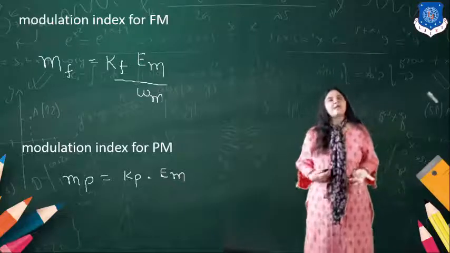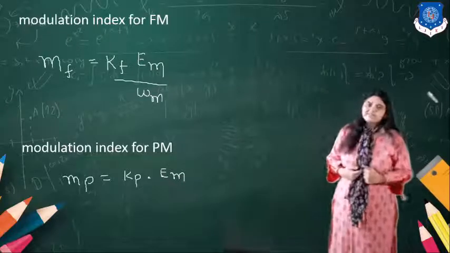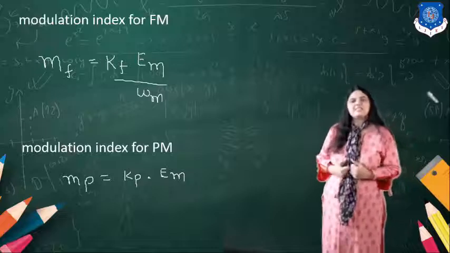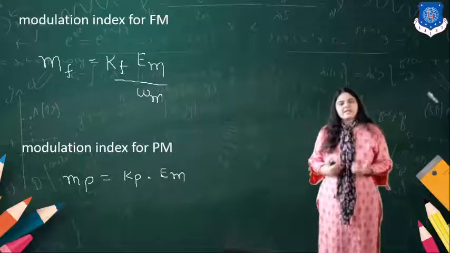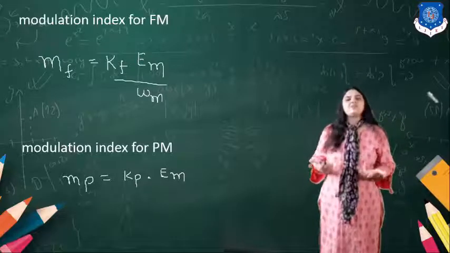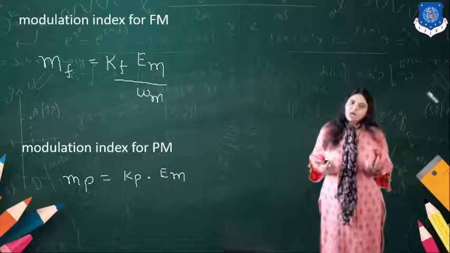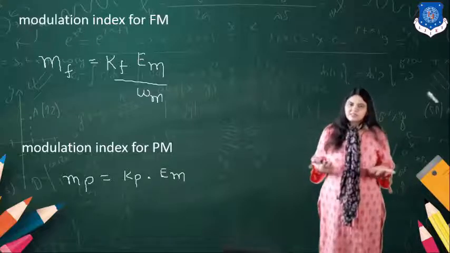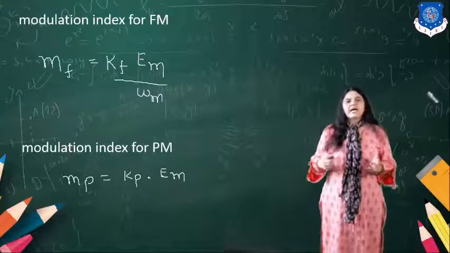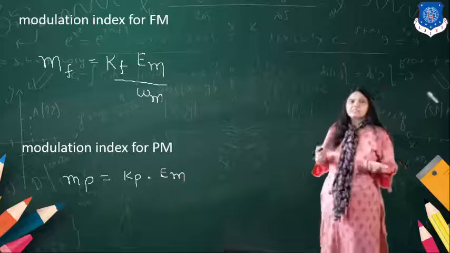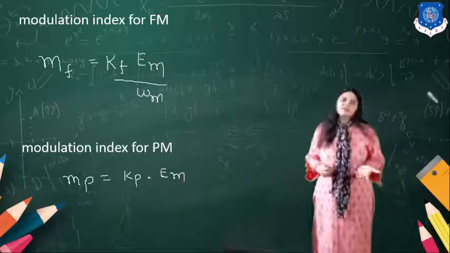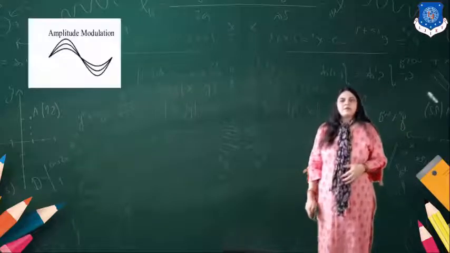What is Kp? Kp is the phase sensitivity, that is the change in the carrier phase according to the modulating signal. So that is Mp, the modulation index for PM.